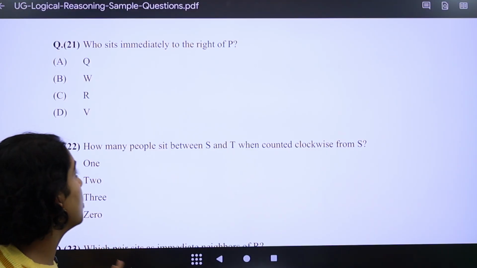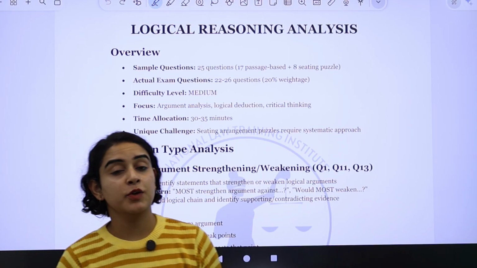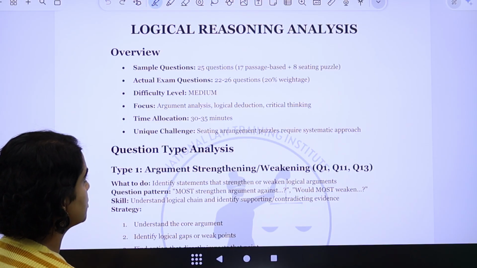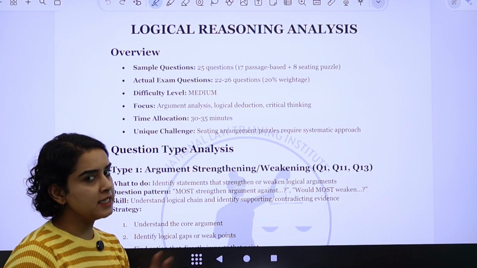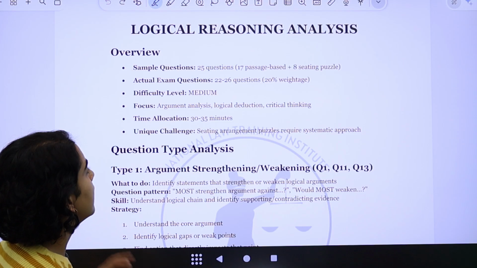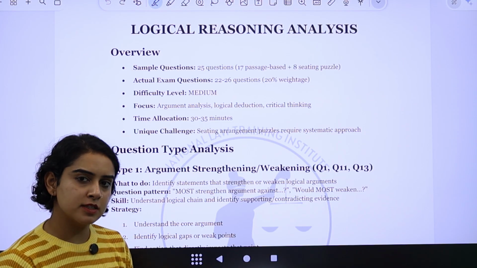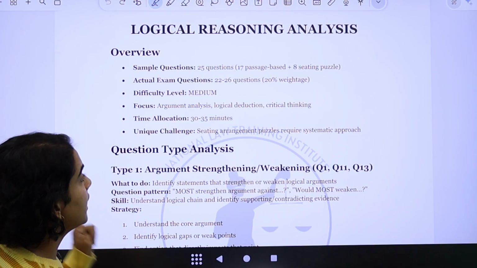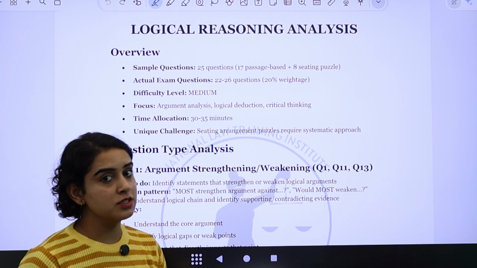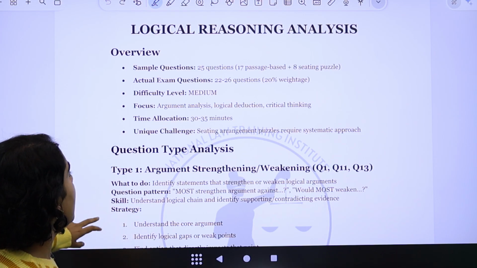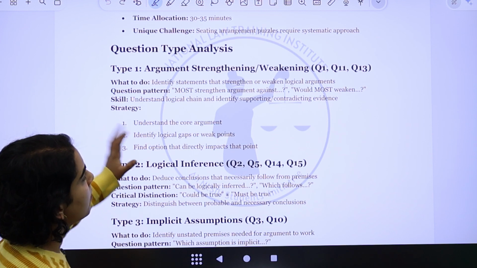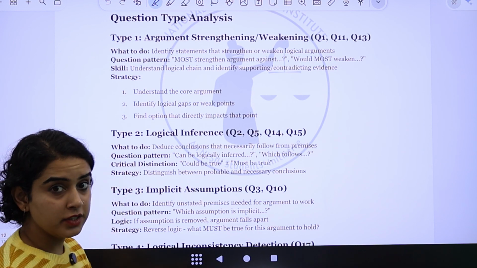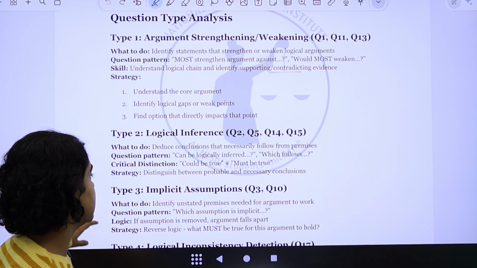sitting arrangement problem only. So, what can we take away from the analysis of the logical reasoning section? That there were 25 questions. The difficulty level was easy to medium, right? And around 30 to 35 minutes you can devote to solve all these questions carefully. There were sitting arrangement based questions for a change that we saw. And otherwise, the questions were more about argument analysis, logical reasoning, inference of the logic basically,